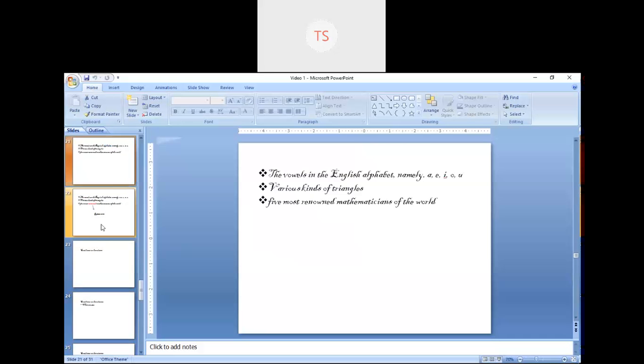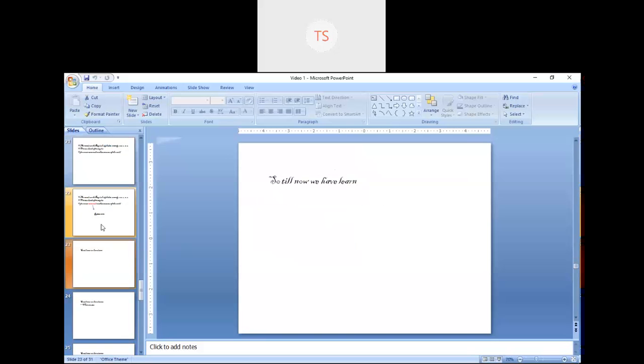Do you have any definition? No, we don't have a particular definition to identify the most famous mathematicians. So from these three examples, the third one is not well defined. That particular word renowned is a relative term. Why is it relative? Because it will vary from person to person.